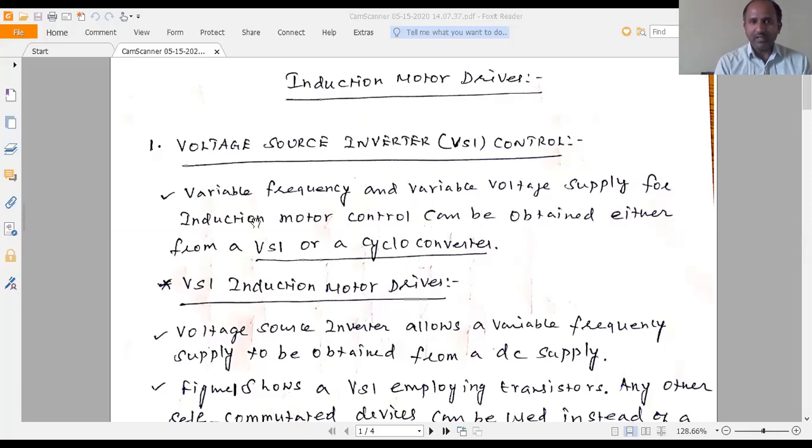So this variable voltage and variable frequency can be obtained with the help of either the voltage source inverter or by using a cycloconverter. This is the main purpose of using a voltage source inverter and cycloconverter in an induction motor drive. How this voltage source inverter is fed to an induction motor drive, we will discuss now: voltage source inverter induction motor drives.